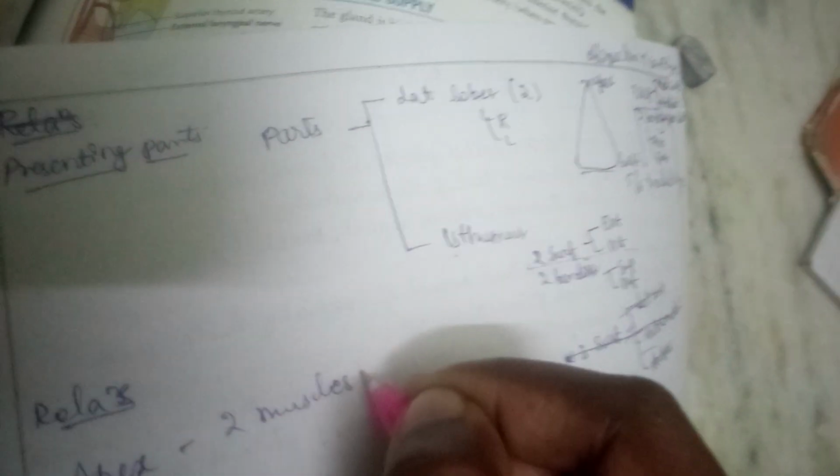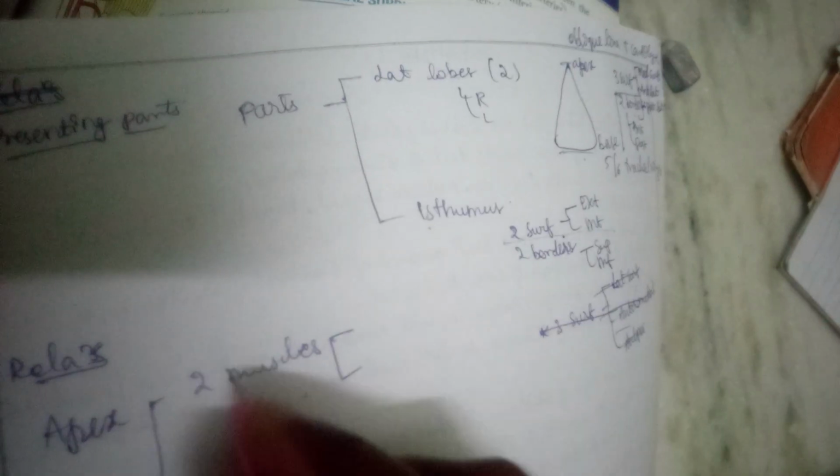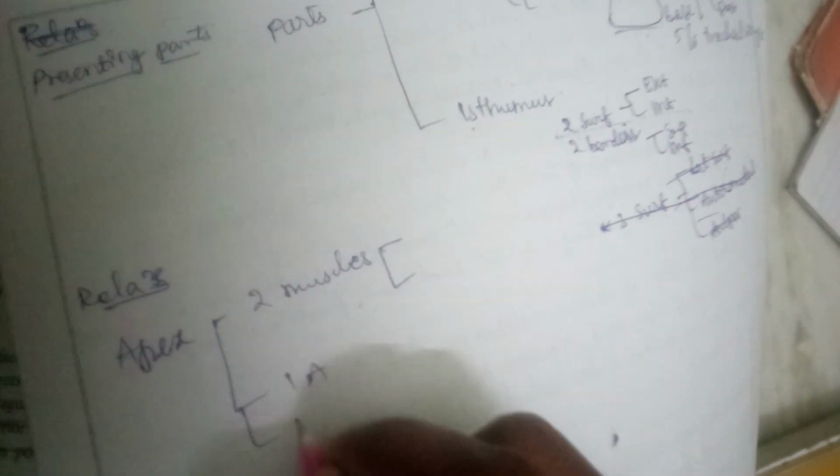And relations, if I summarize quickly: apex is related to muscles. What are those muscles? As I told you, write them yourselves. And next is, sandwiched between 2 muscles, 1 artery and 1 nerve. Try to complete this.